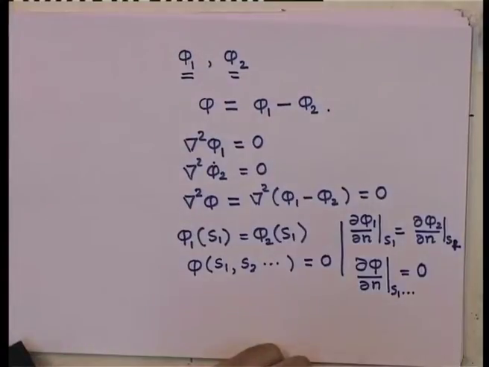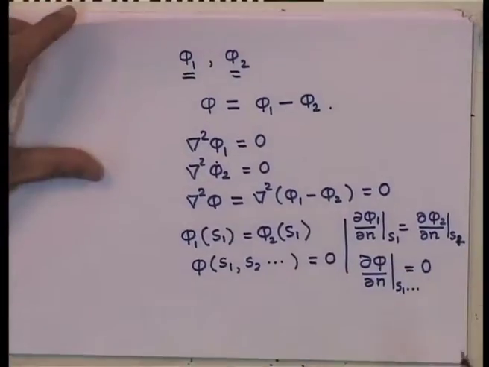So, notice that once the boundary conditions are the same, the potential phi on each one of the bounding surfaces or d phi by d n on each one of the bounding surfaces must become equal to 0.